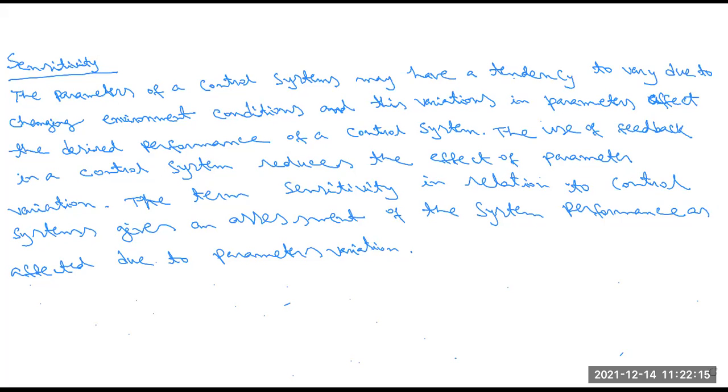That means in an open loop control system, there is no feedback available. So in this type of open loop control system, there are lots of parameter variations or parameter effects coming. So the result is not 100% accurate at the output in the open loop control system. But when you use the closed loop control system, there is a feedback loop from the output to the input terminal.